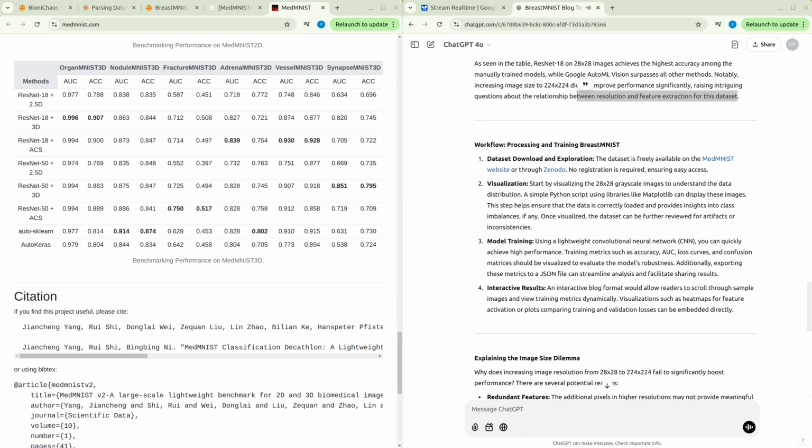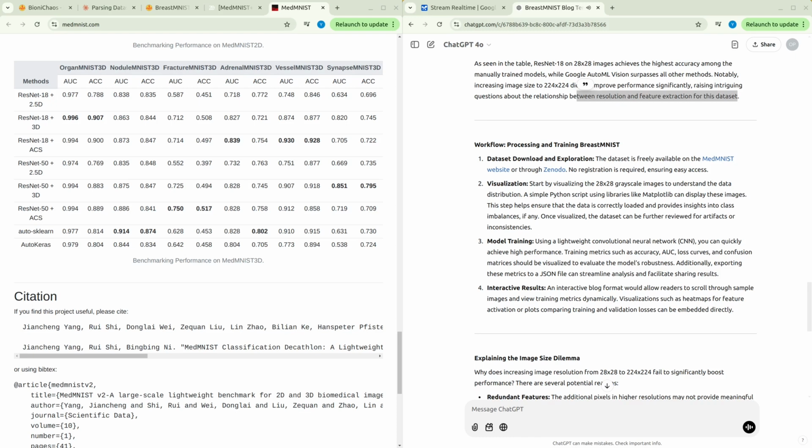Explaining the image size dilemma. Why does increasing image resolution from 28 by 28 to 224 by 224 fail to significantly boost performance? There are several potential reasons. Redundant features. The additional pixels in higher resolutions may not provide meaningful new information for the task. Overfitting risk.